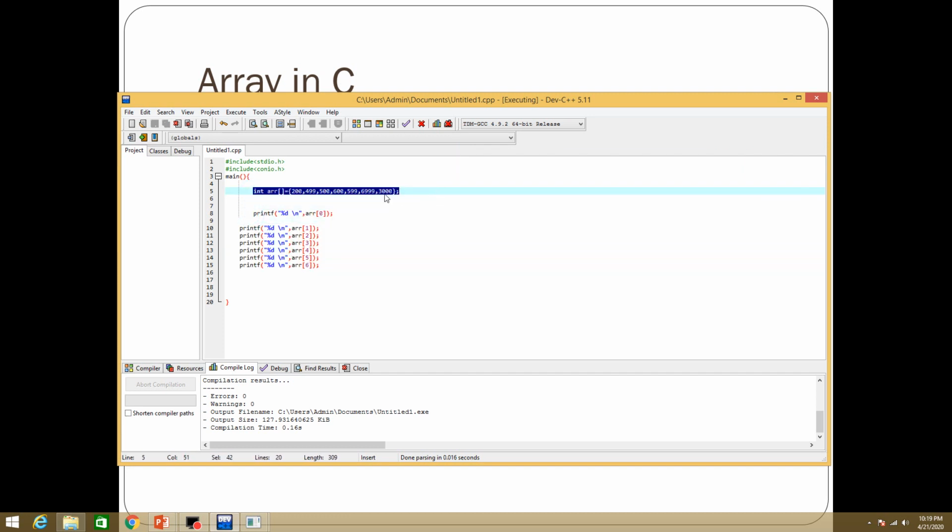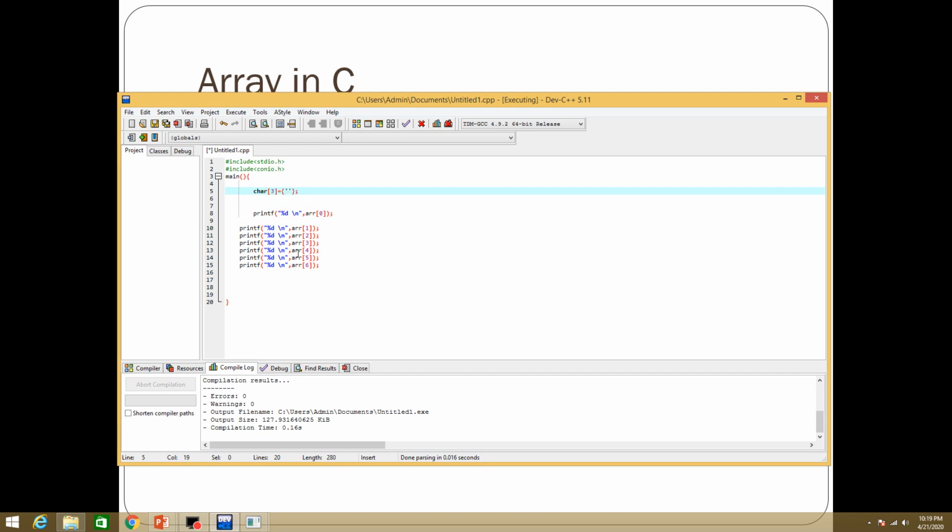So this is array initialization and declaration. You can use this type of initialization also. If an array is of character type and it contains 3 characters, how can you give the values?